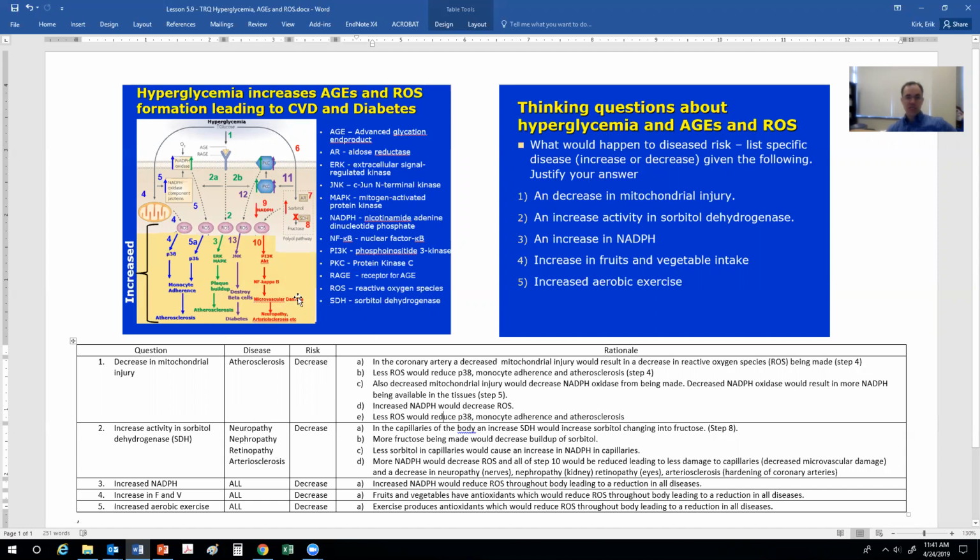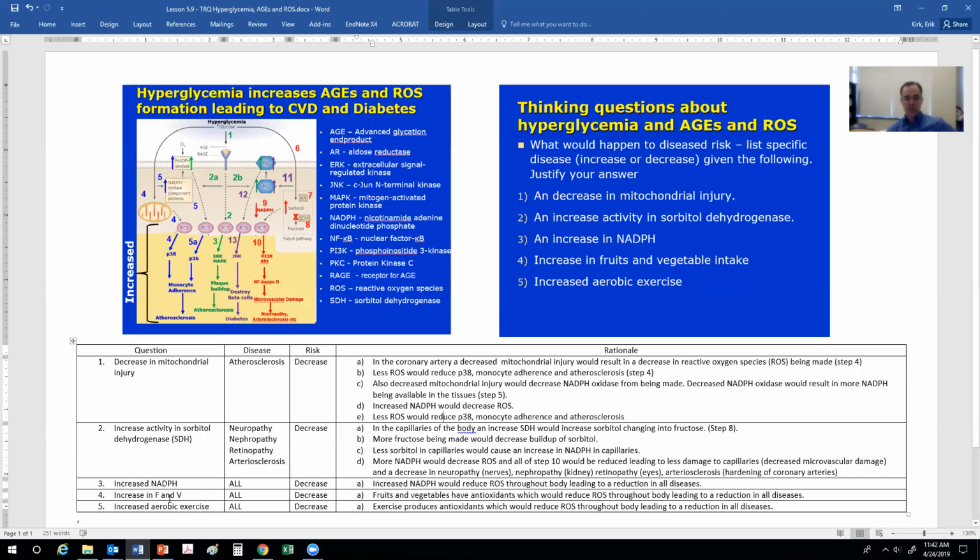If you have an increase in NADPH throughout the body, again, with more NADPH you have reduced reactive oxygen species throughout the body, leading to a reduction in all diseases. So you increase NADPH in the body, that's going to reduce reactive oxygen species, because as NADPH increases, reactive oxygen species decreases. And therefore, that would affect all the tissues.